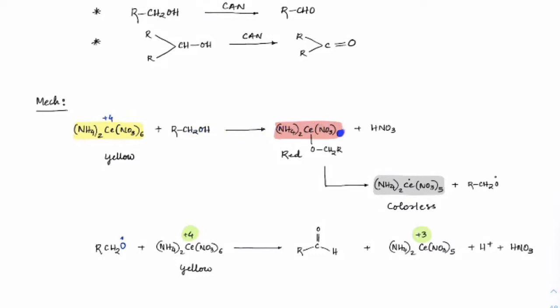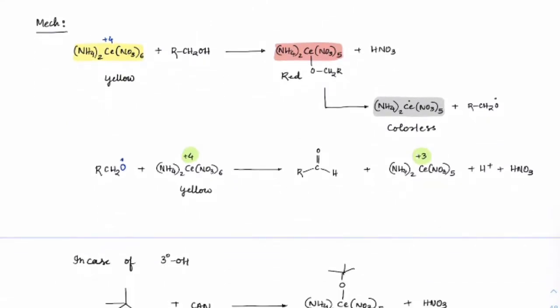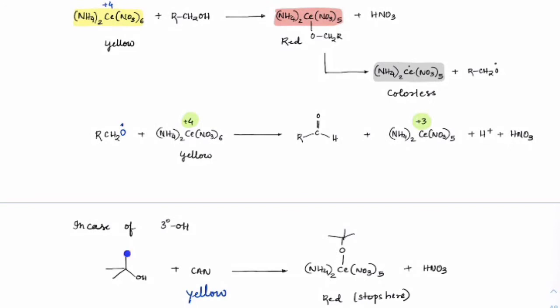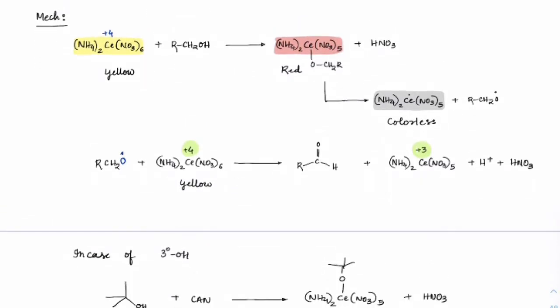Just that it will go through a route where it will first convert into a red color complex, which on standing will become colorless. So that's how the reaction is driving here. In case you have tertiary alcohol, the reaction will take place and stop at this red complex. After that, further fading and becoming colorless is not observed, which is a confirmation that it must be tertiary alcohol.